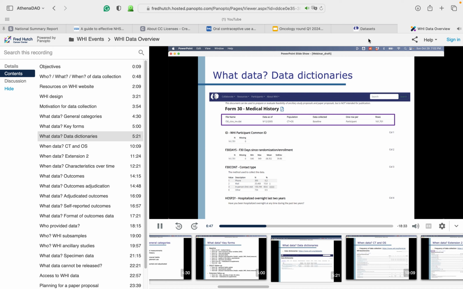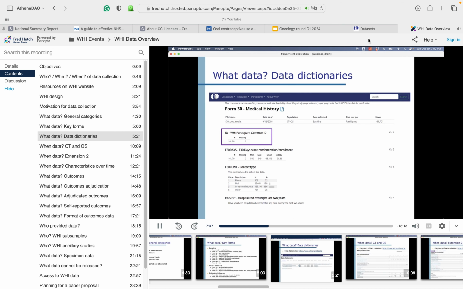We also see that this data file contains 1 row of data per participant, and that the number of rows is roughly the same as the WHI study sample size of 161,808 women. So a small percentage of women in the study are missing data from this form at baseline. Each data file will also include the WHI common ID, which is the unique identifier assigned to each WHI participant. This variable can be used to link data across data files.